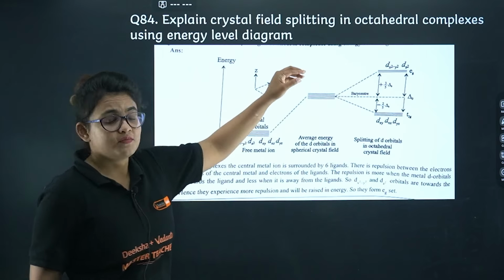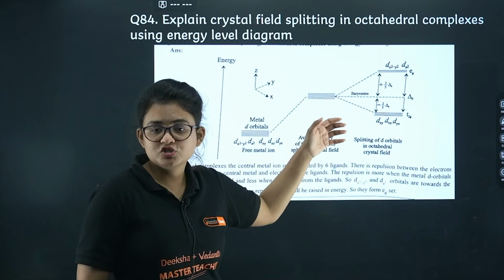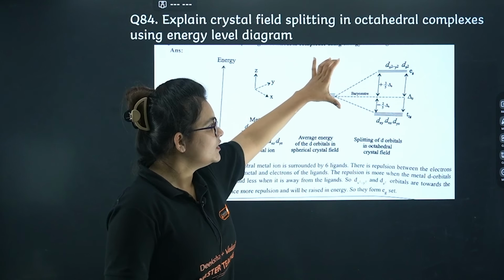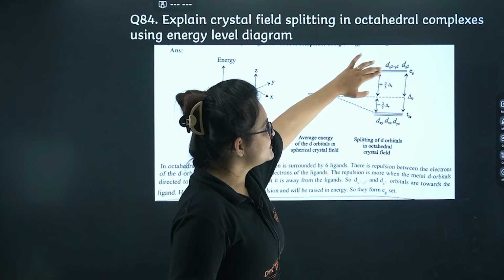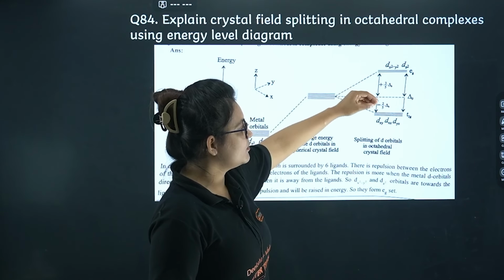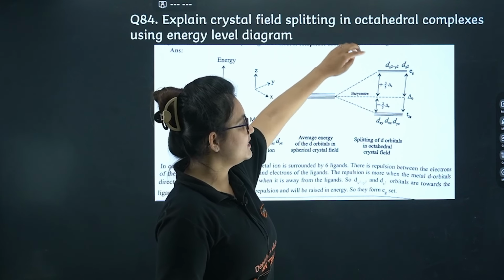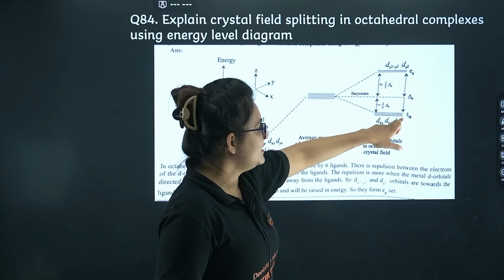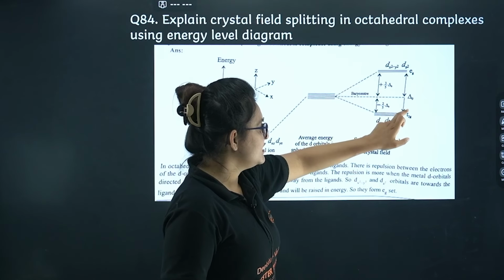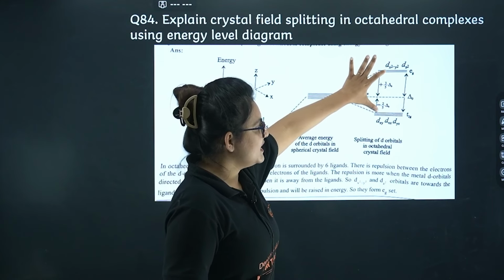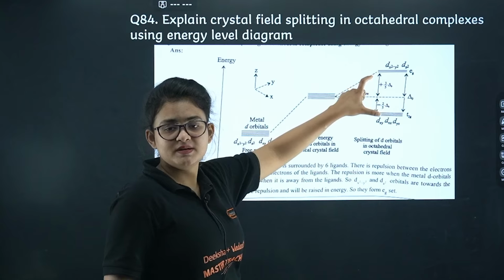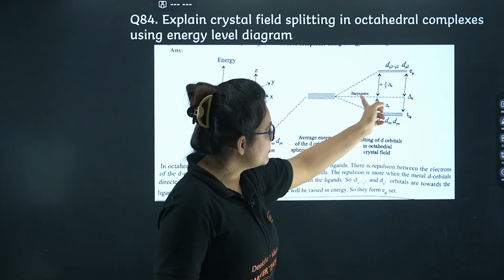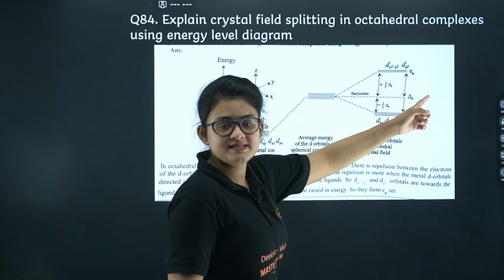Okay, as a result of this, when they finally approach the metal, when they finally attack the metal orbitals, then they get split. Two orbitals get higher energy and three orbitals get lower energy. The two orbitals dx square y square and dz square are together called Eg, and the other three, dxy, dyz, dzx, are called T2g. In the middle, the energy gap is called crystal field splitting or octahedral splitting energy.